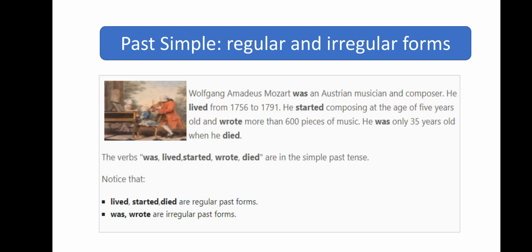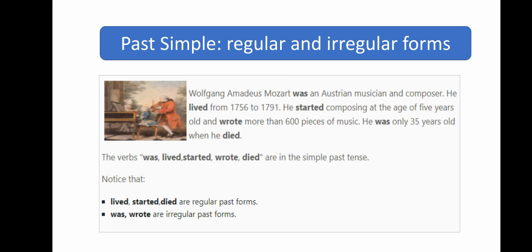Wolfgang Amadeus Mozart was an Austrian musician and composer. He lived from 1756 to 1791. He started composing at the age of 5 years old and wrote more than 600 pieces of music. He was only 35 years old when he died.